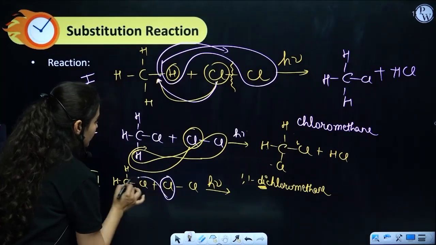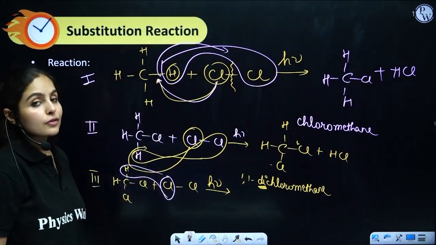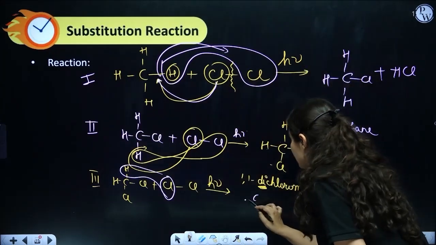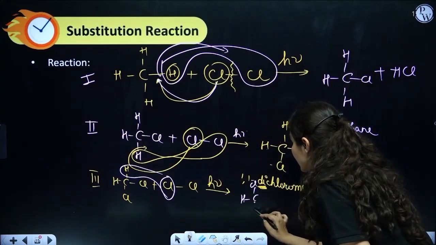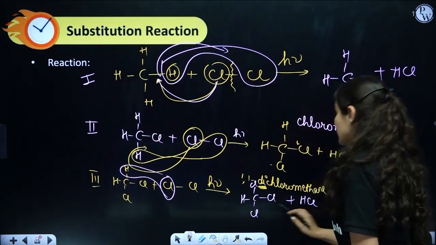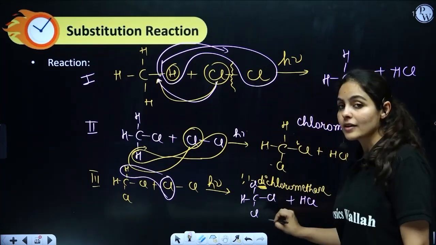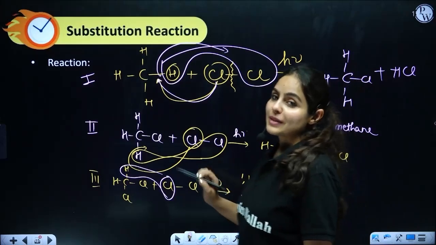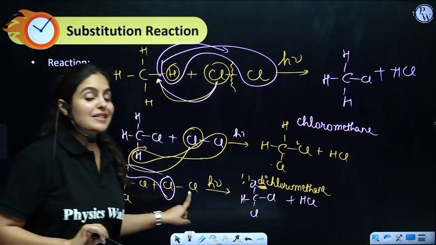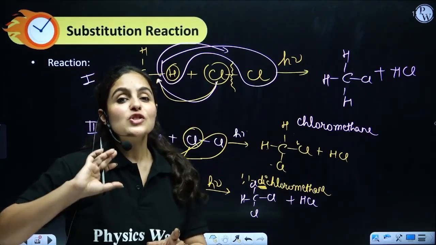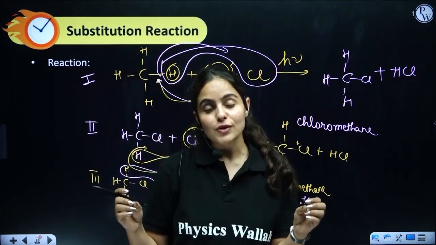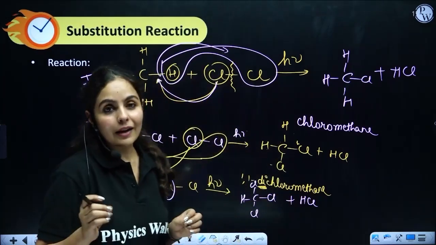So one more chlorine will be substituted for another H. That gives you CHCl3 plus HCl. So it is 1,1,1-trichloromethane. Now it will go another step, because as I told you, this reaction will go on till all the H's are substituted by chlorine.